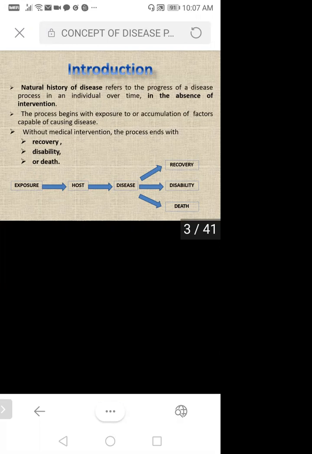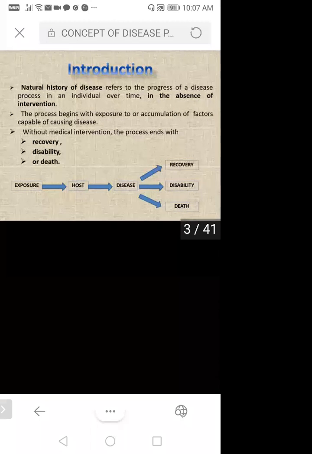Now we don't have any idea about who is acting as a host there. Those things we will study under the epidemiological triad, where I'll let you know about host, agent, and the other thing, environment.